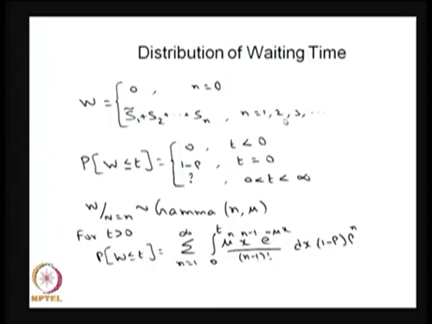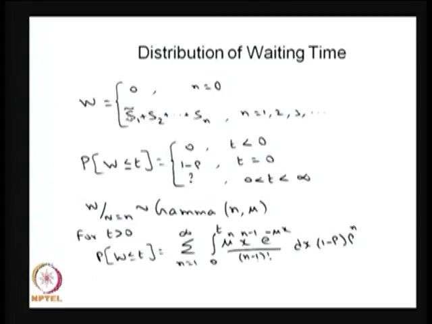Whenever n customers are in the system before you join, consider the conditional distribution of W given that the number of customers in the system is n. That distribution is nothing but the sum of the service times of the n customers, with the first customer's remaining service time. The service time of the first customer is exponentially distributed, and the residual or remaining service time of the first customer is also exponentially distributed because of the memoryless property.